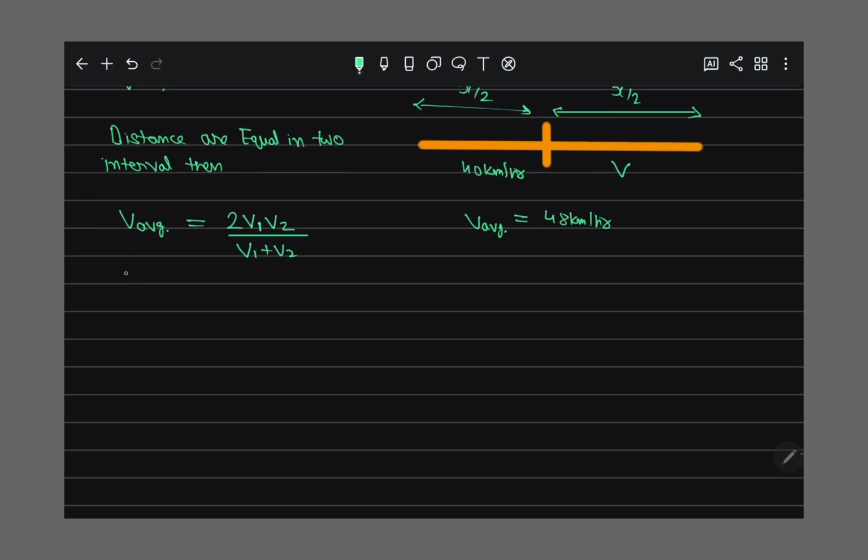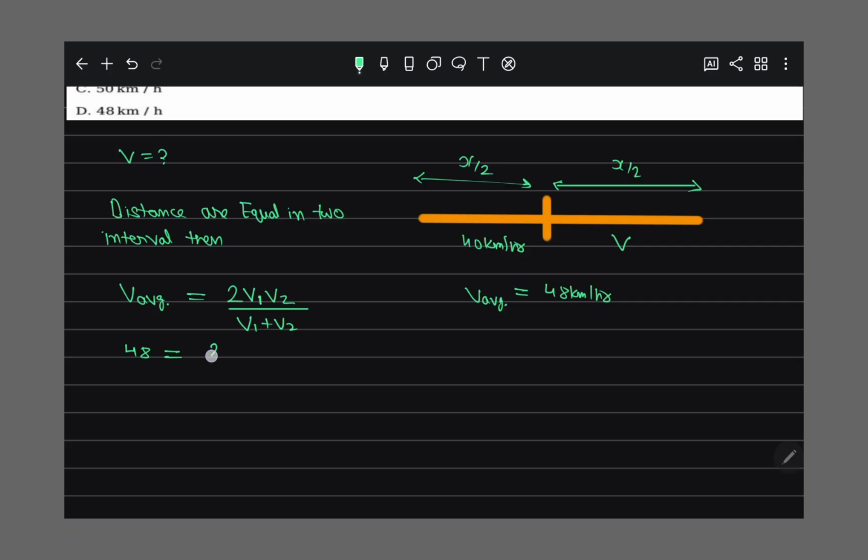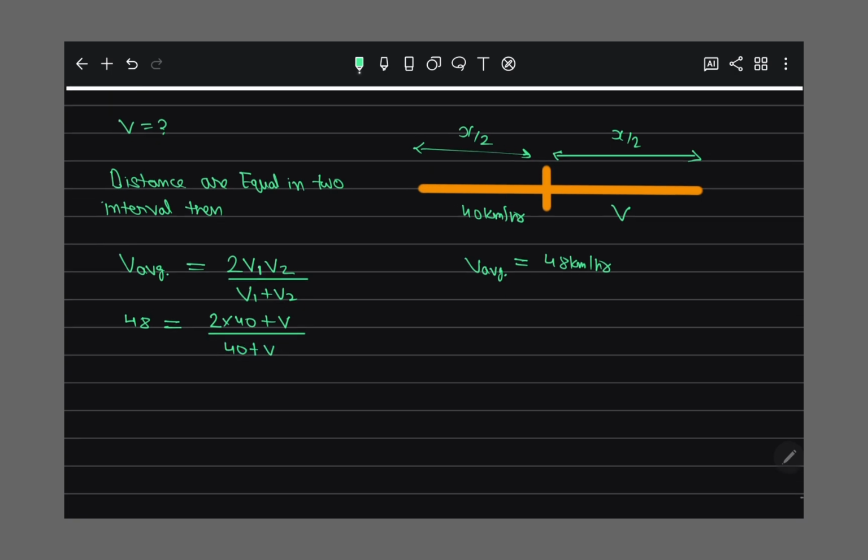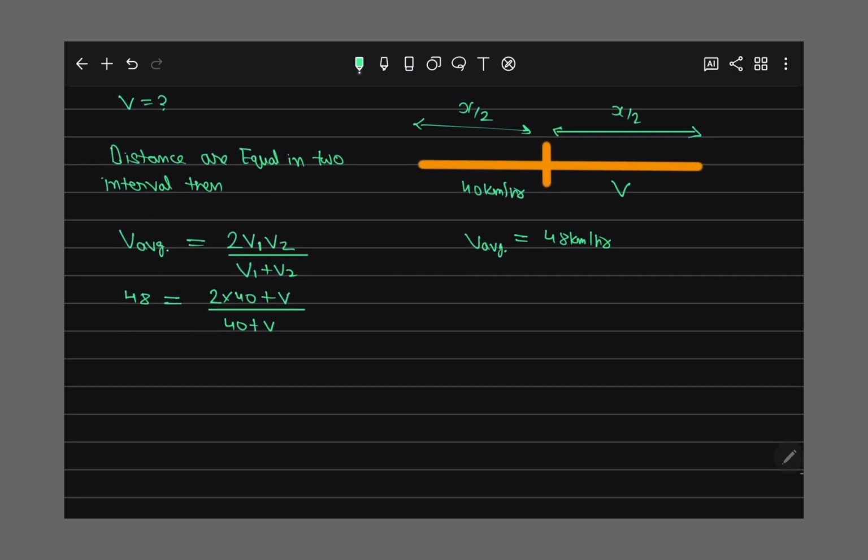So 48 is equal to 2 times 40 v upon 40 plus v.